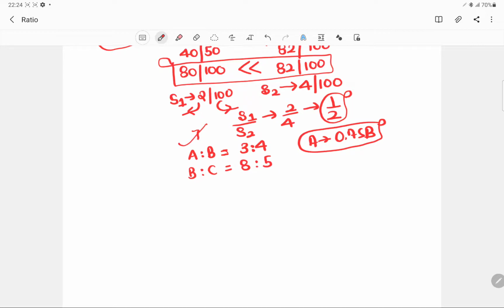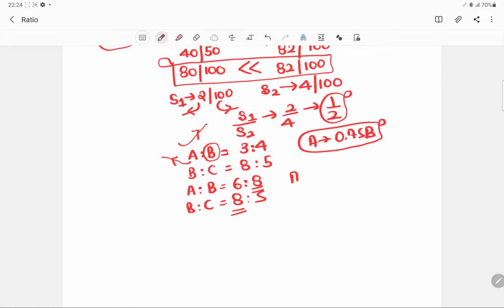In order to compare the efficiency of A, we can equate this B. We cannot do it like A is 3 is to 4 and B to C is 8 is to 5. So what we can do is multiply it by 2 and equate it. We can say 6 is to 8, and B is to C is always 8 is to 5.